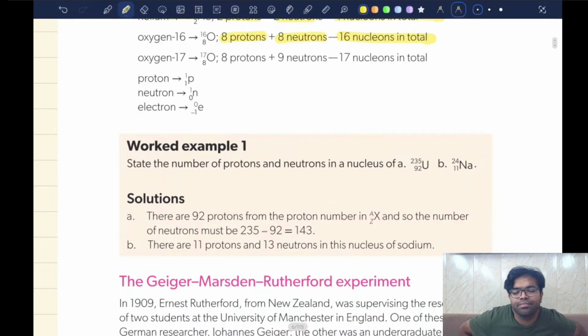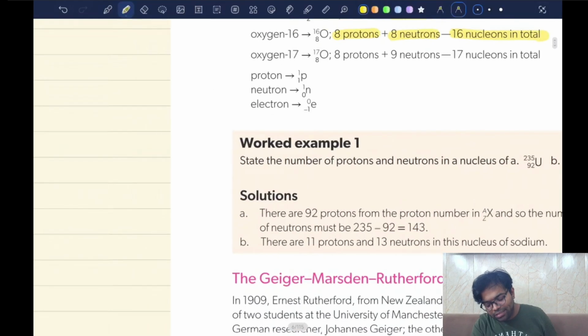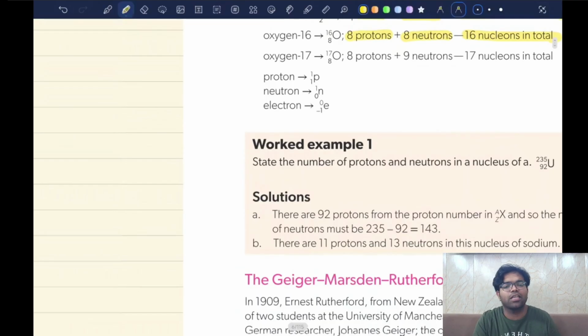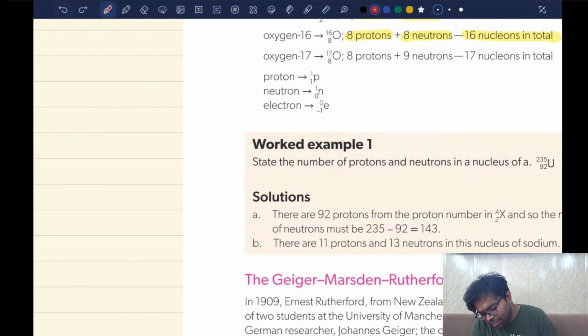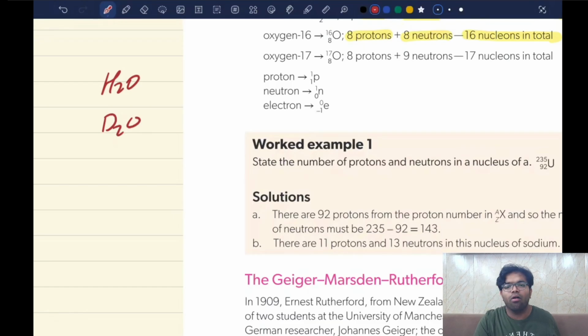It's called protium. Say with me: protium, deuterium, and tritium. Yes. For example, if oxygen combines with protium, you get H2O. When it combines with deuterium, you get D2O. And D2O is called heavy water, and it is used in a lot of nuclear reactors. Understood. It's called heavy water because it is heavier than normal water.